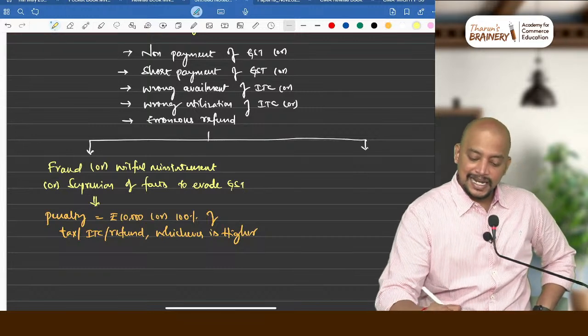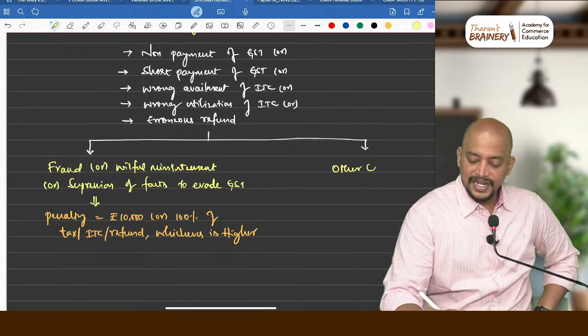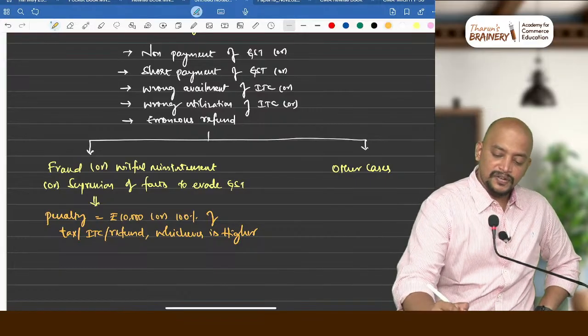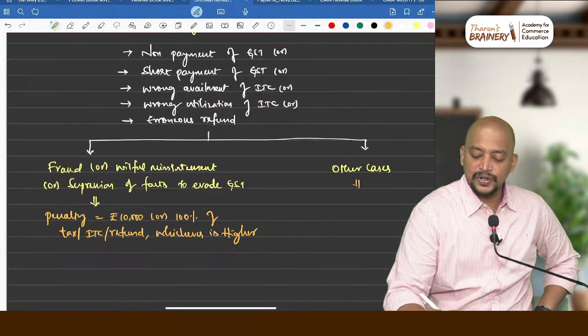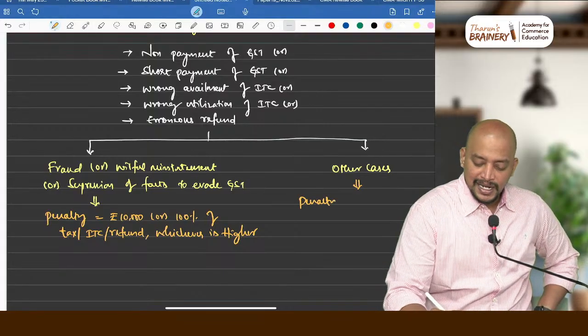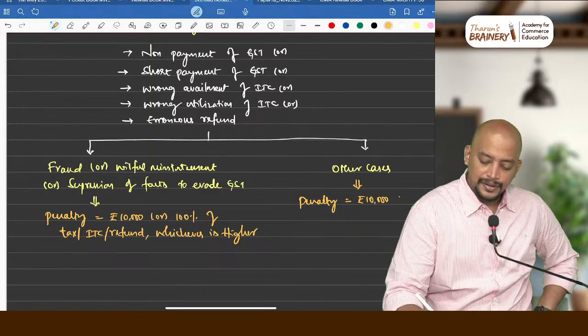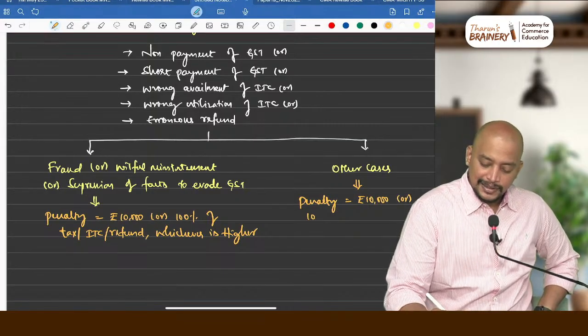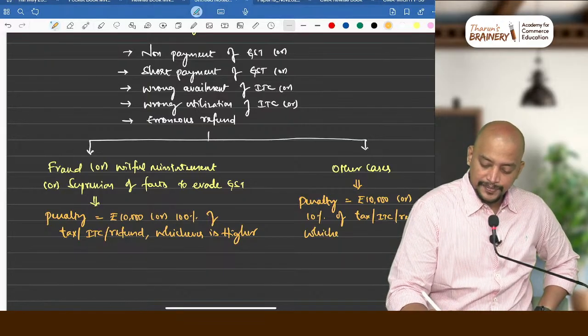If it is other cases, then what will be taken as the penalty? Other cases means what? Other than fraud. What will be the penalty? The penalty will be 10,000 rupees or 10% of tax or ITC or refund, whichever is higher.